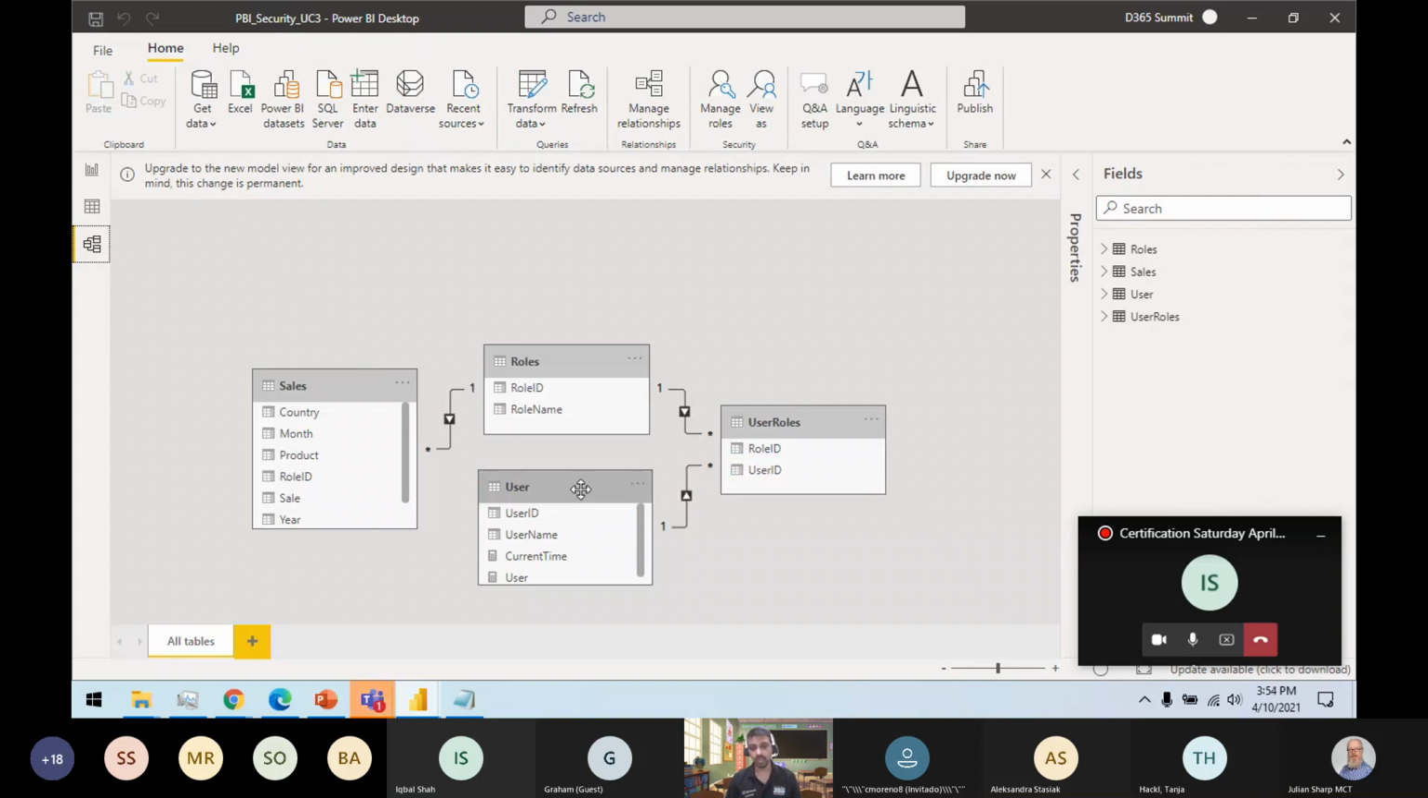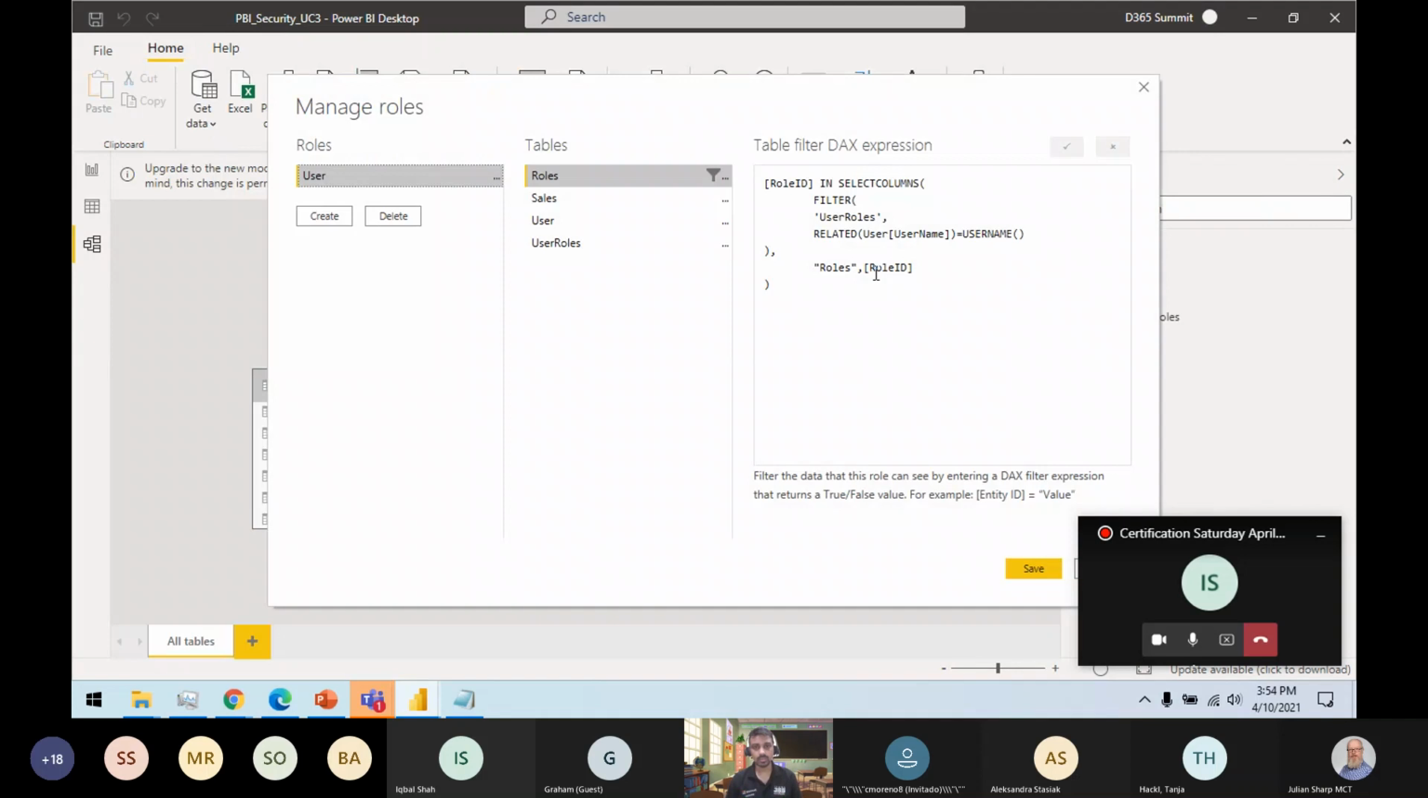How my flow works is I am picking up from the user table. I'm filtering it, and if I do manage role here, it would be easier. So I'm filtering my role table here. I have created a users table, and I'm filtering the role, checking if my role ID is in the related table. It is an inactive relationship, because I'm trying to get the role ID for this username from the user roles table, since the user table doesn't have a role ID for that user.